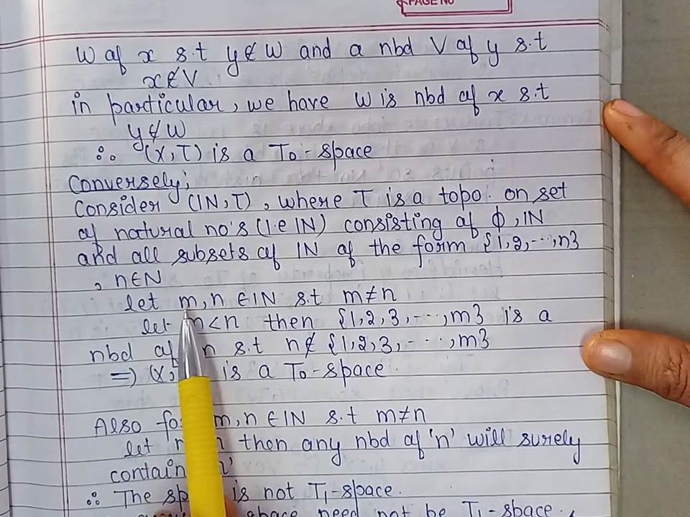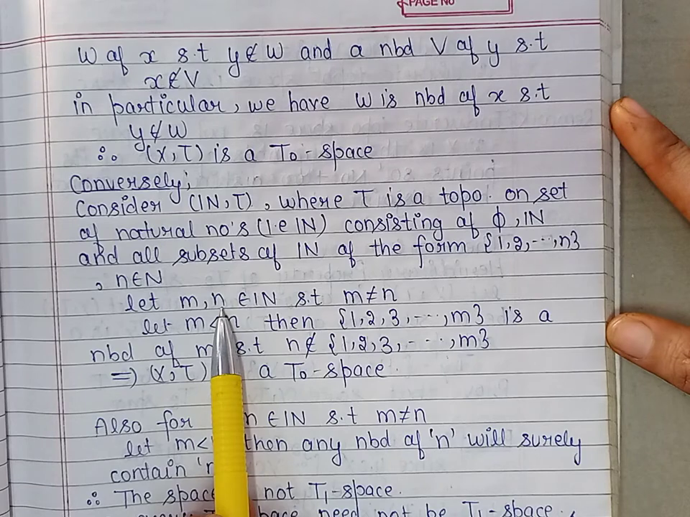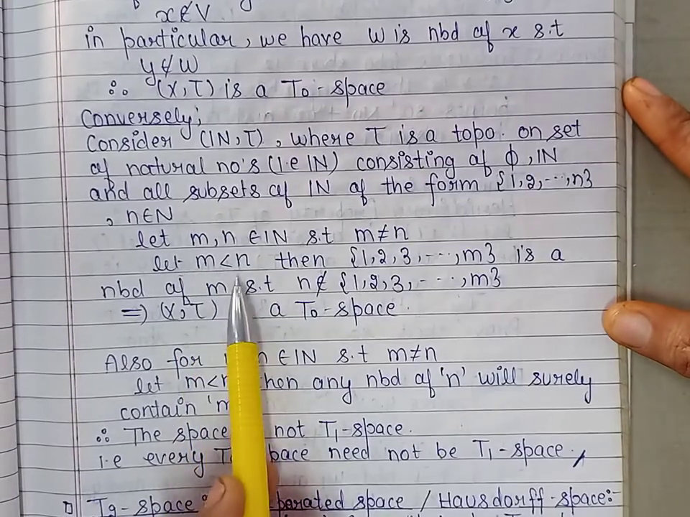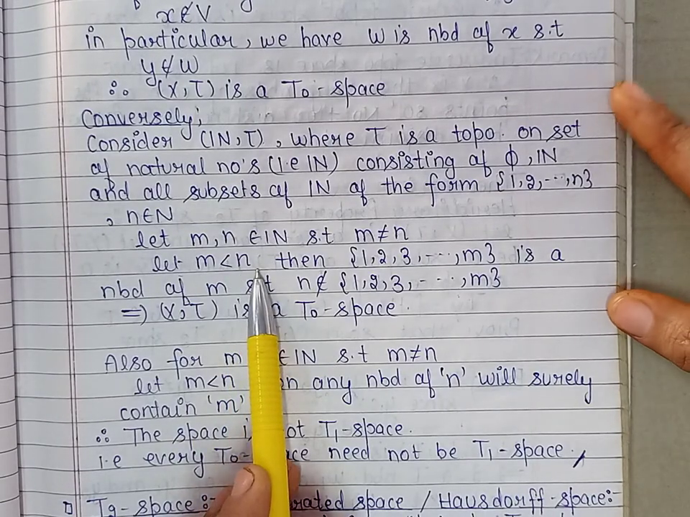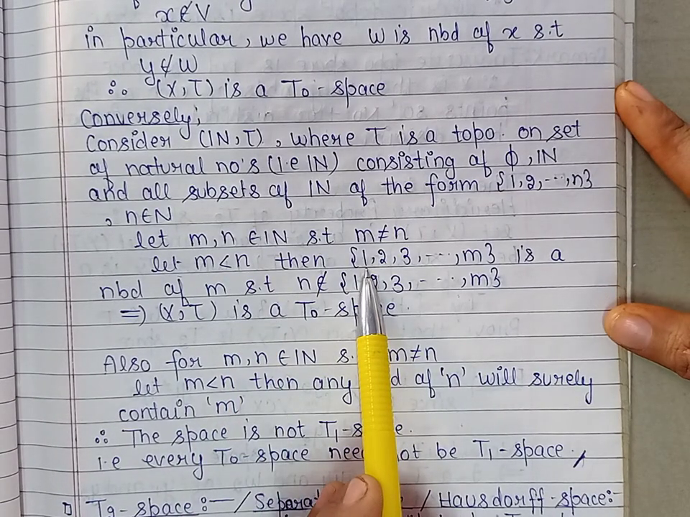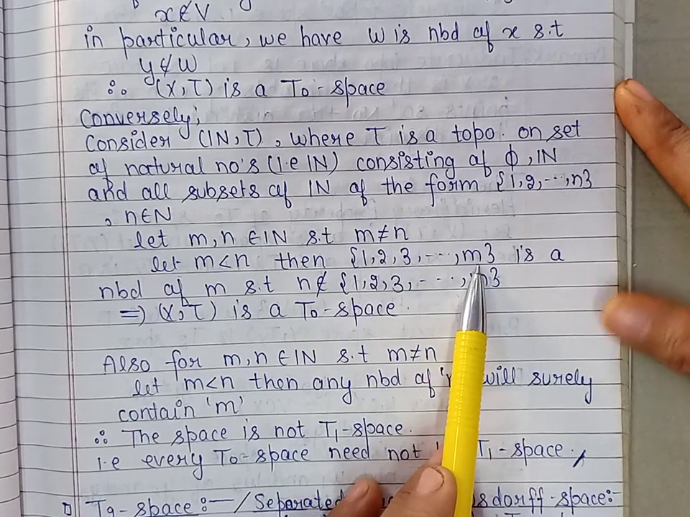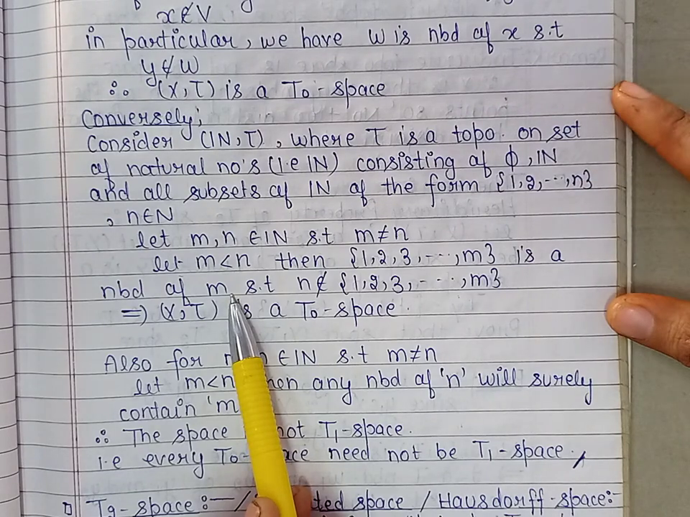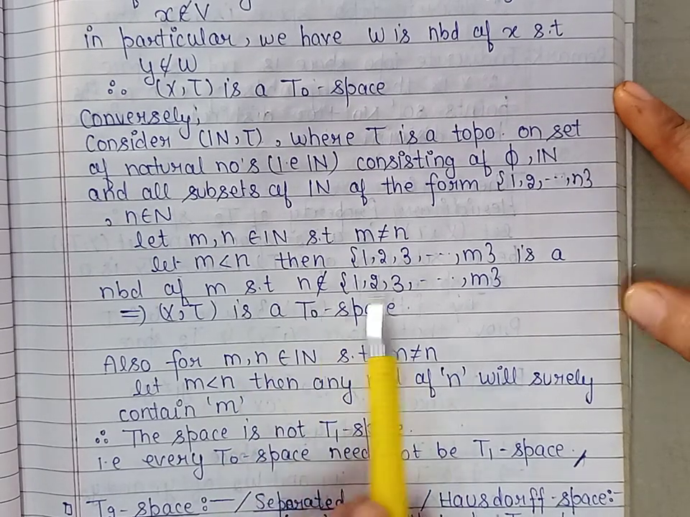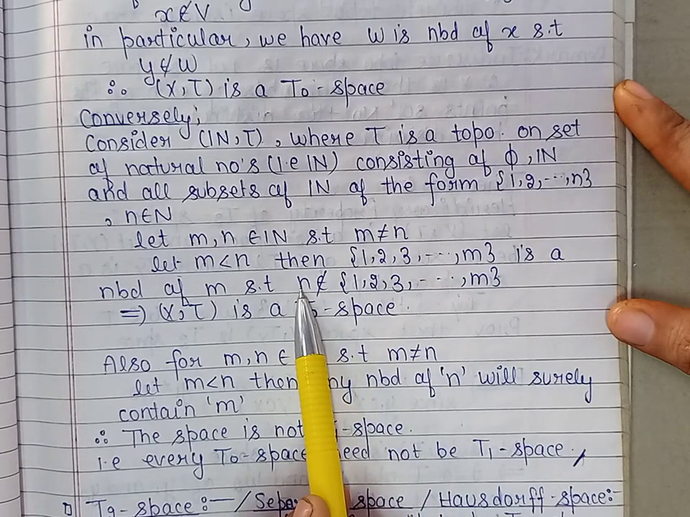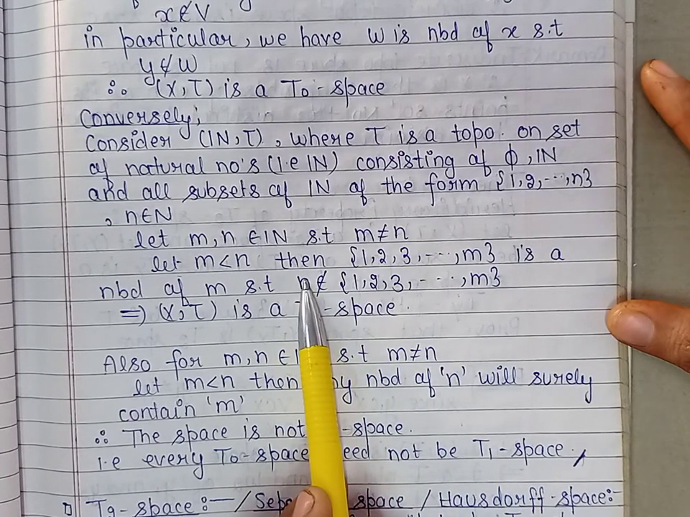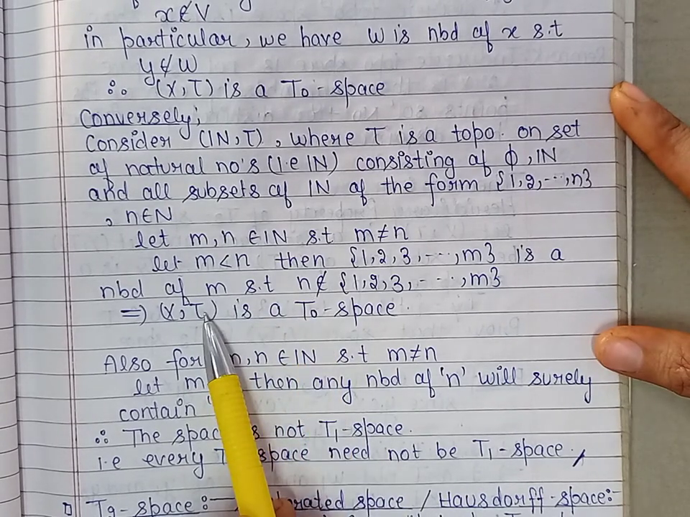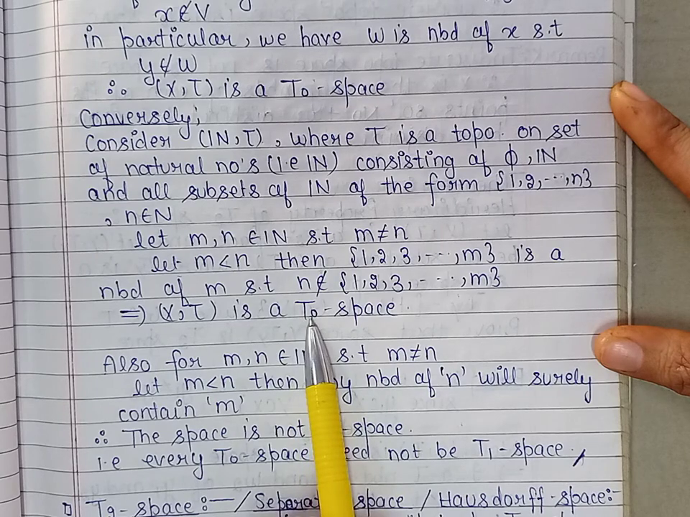So let us take two distinct natural numbers m and n. Because m and n are distinct natural numbers, let us take m is less than n. Now the set consisting of the m natural numbers 1, 2, 3 up to m is in the topology, so that will be open, so that will be a neighborhood of m. But this set does not contain the element n. So we have obtained a neighborhood of m which does not contain n. So we can say that the space is a T0 space.